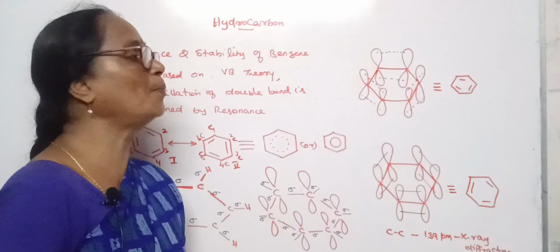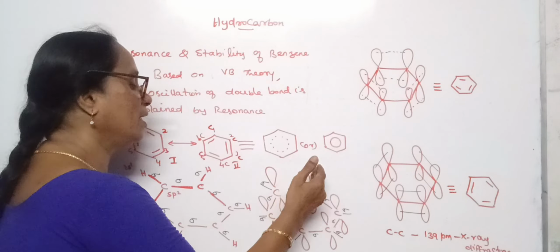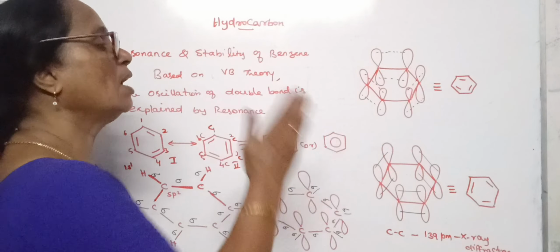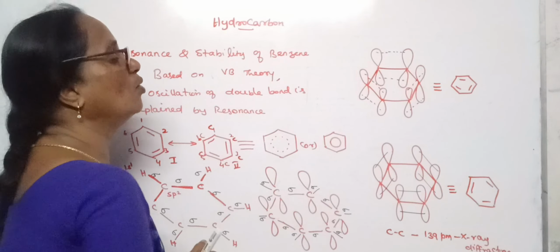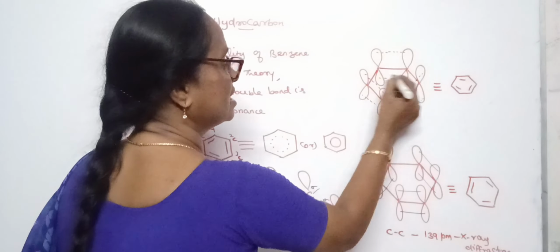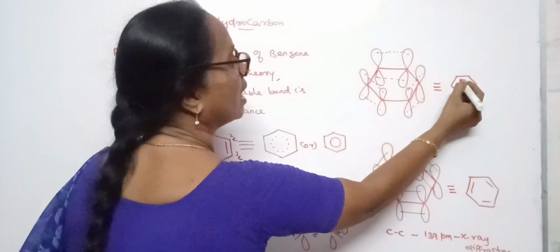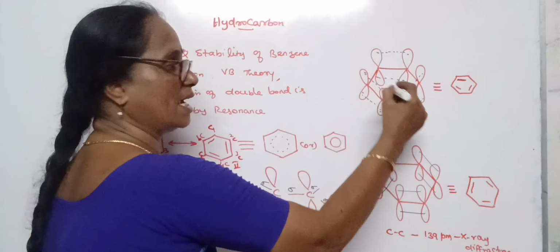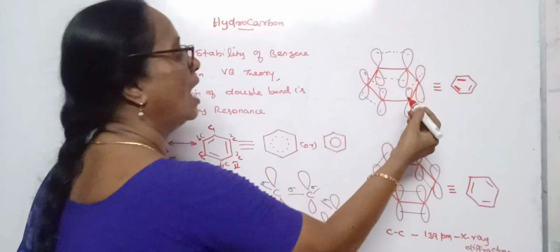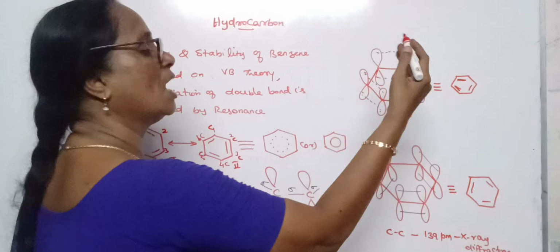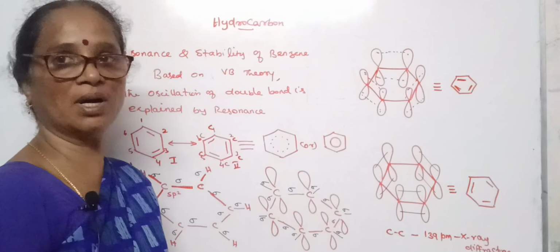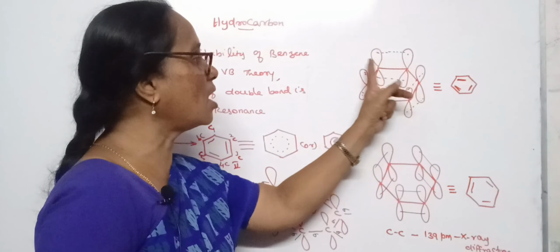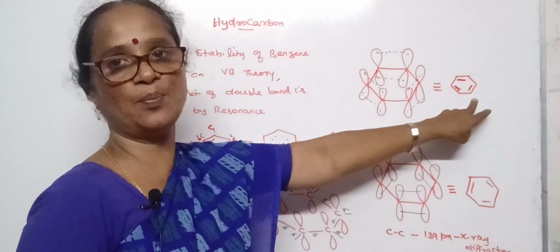And let us find how the pi bonds are formed. The p orbital, which is perpendicular to the plane of each carbon atom, may undergo sideway overlapping or parallel overlapping. So when it overlaps in such a way, see that these 2 orbitals overlap, so I am getting 1 pi bond, and these 2 carbon atoms overlap sideways, so this is a pi bond, and the other 2p orbitals that overlap parallelly give rise to this pi bond. So upon the overlapping of 2p orbitals of adjacent carbon atoms, it may give rise to the 3 pi bonds,